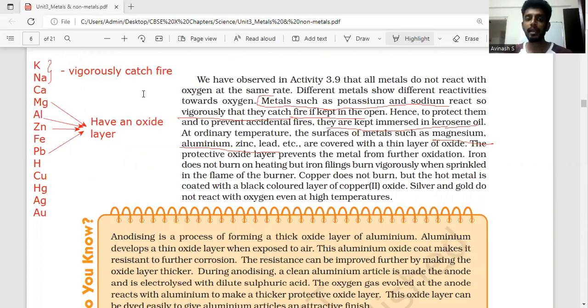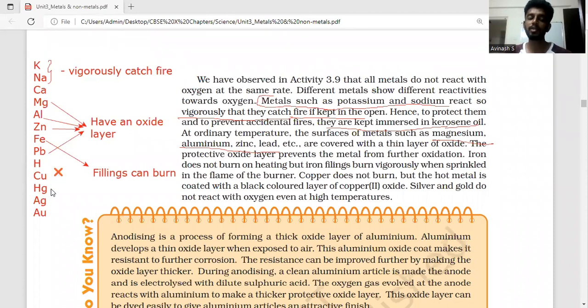And with respect to iron, it behaves a bit interestingly because an iron rod will not burn, but iron filings can burn. Filings, in the sense, powder form. If iron is in rod form, it cannot burn, but if it is in the form of powder, it can easily burn because of the change in structure. And copper does not burn, but it will form an oxide layer. Silver and gold also will not react with oxygen.